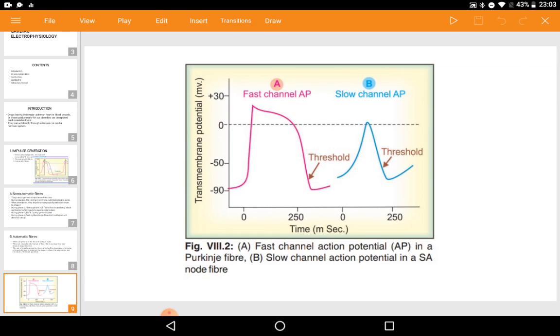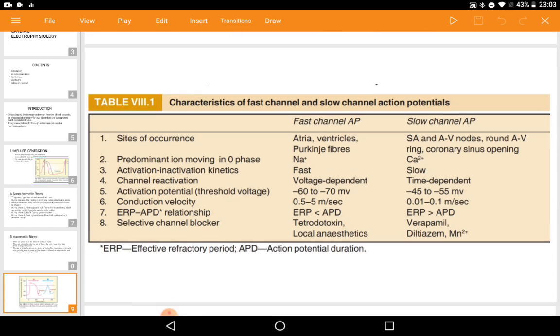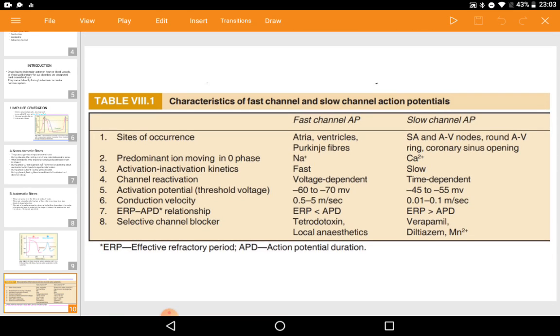You can have a look at the fast channel action potential in Purkinje fibers and the slow channel action potential in SA node fibers. In the diagram you can see that the threshold value has been marked for both fast and slow channel APs. Now we can discuss the characteristics of slow channel and fast channel action potentials. Site of occurrence: in fast channel it's the atria, ventricle, and Purkinje fibers, and in slow channel it's the SA, AV, AV rings, and coronary sinus openings.